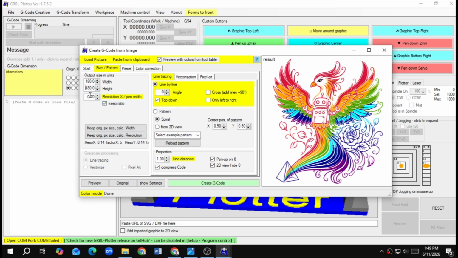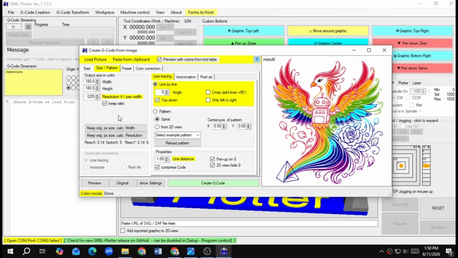That's good. And the resolution is very important. It is the image resolution. If you increase the resolution, for example 0.5, it will actually take a long time to plot the image. And the resolution also depends on your pen diameter, the pen nib diameter. For my case, I am using 0.4 millimeter sign pen. So based on trial and error, I can say for my case 0.6 to 0.8 works fine.